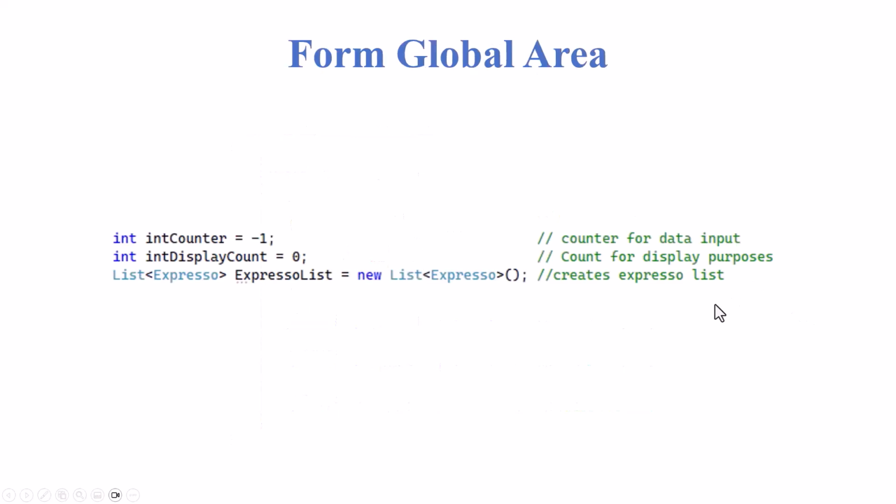Our form global area is almost the same. It's slightly changed. We have our int counter of -1 for our data input, and we have an int display count of 0 for display purposes. And here we got rid of the array piece, and we have a list, expresso list equal new expresso. So we're creating the list right here. This creates an expresso list based on the expresso class.